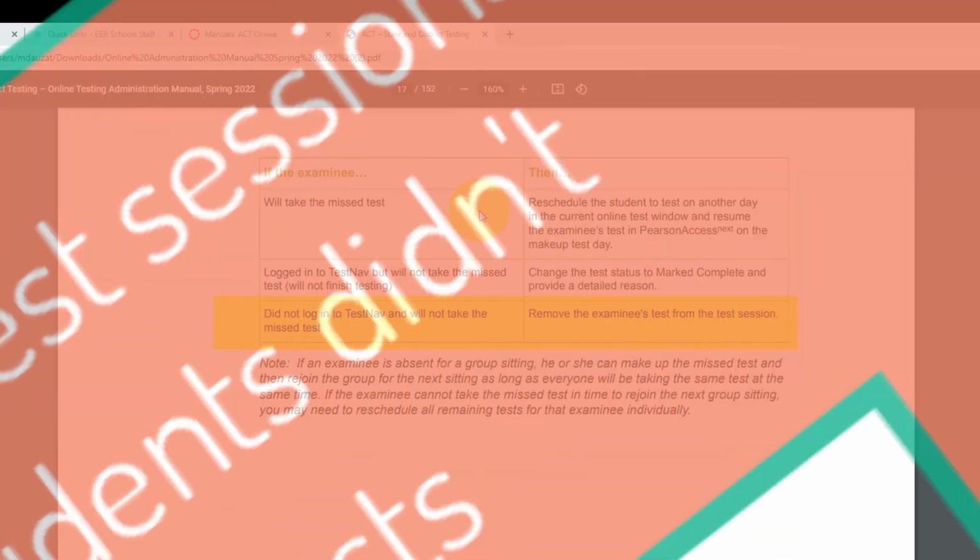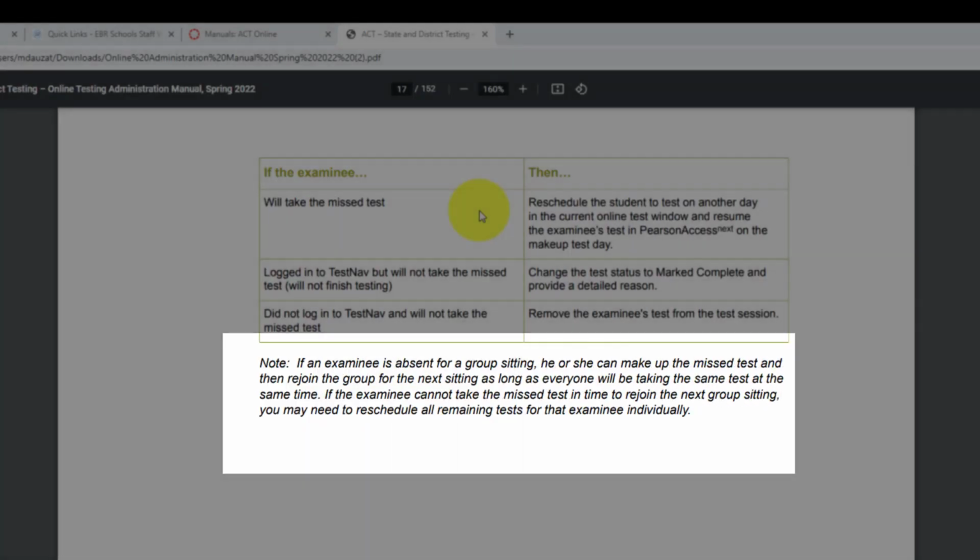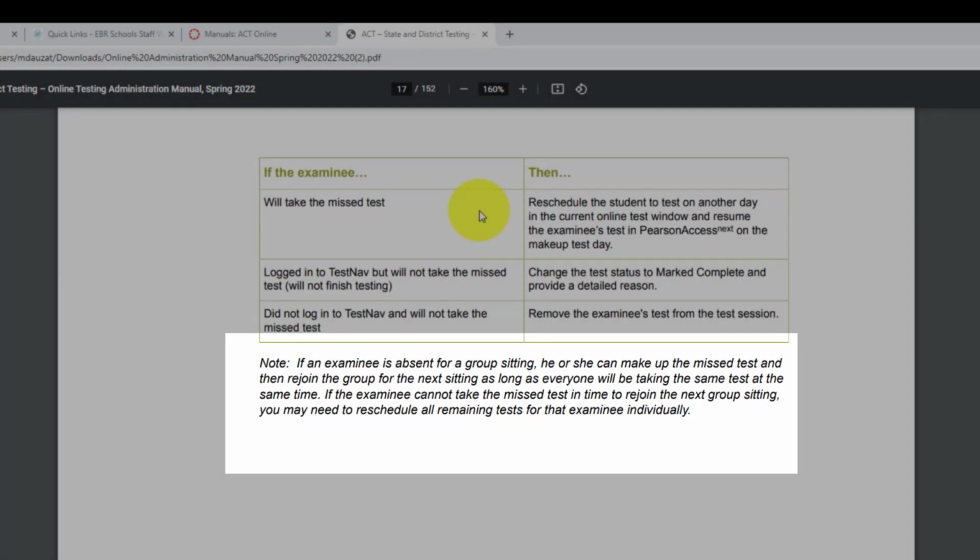If the examinee did not log into TestNav and will not take the missed test, remove the examinee's test from the test session. Note, if an examinee is absent for a group sitting, he or she can make up the test and then rejoin the group for the next sitting as long as everyone will be taking the same test at the same time. If the examinee cannot take the missed test in time to rejoin the next group sitting, you may need to reschedule all remaining tests for that examinee